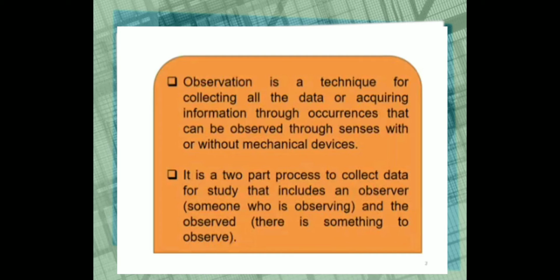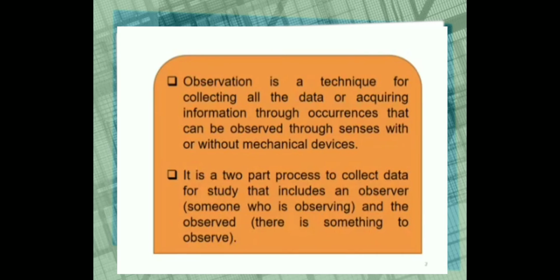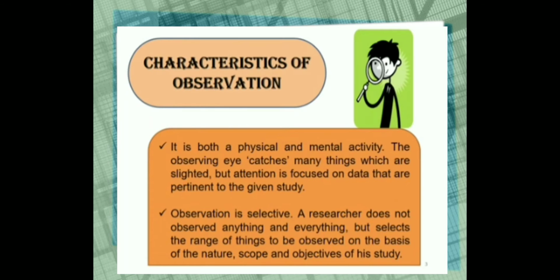Next is observation. Now, what is observation? Observation is one way to collect primary data. It is a purposeful, systematic, selective way of watching and listening to the interaction or phenomena as it takes place. Observation is a technique for collecting all the data or acquiring information through occurrences that can be observed. We use our senses to observe this data. It has two parts, the observer and the one who is being observed.